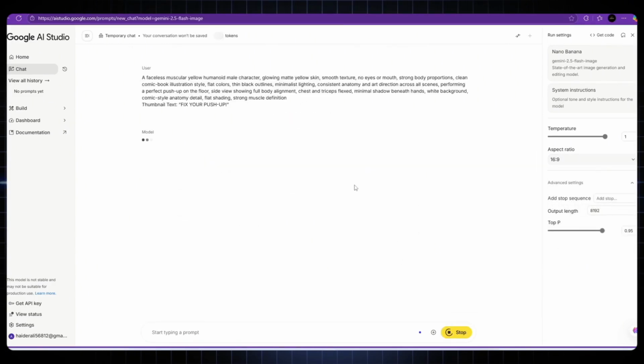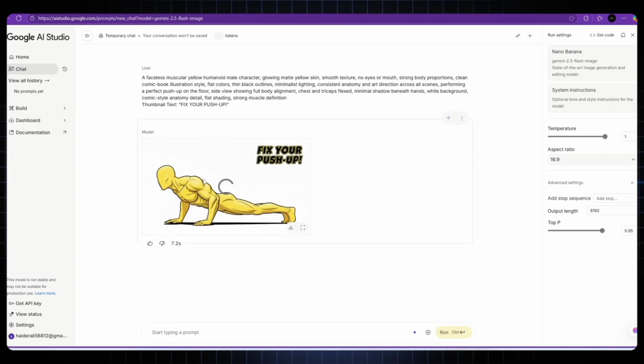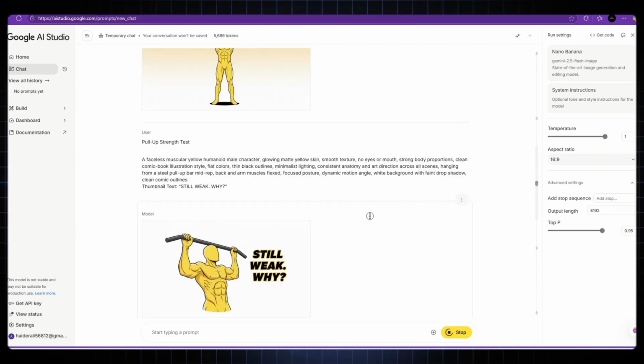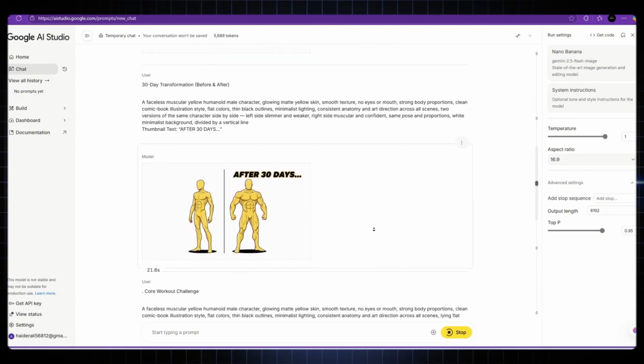Click Generate, and within a few seconds your first AI-generated image will appear. Repeat this process for all your prompts. When all your images are ready, simply save them anywhere on your PC. Now we're ready to turn those images into full videos.